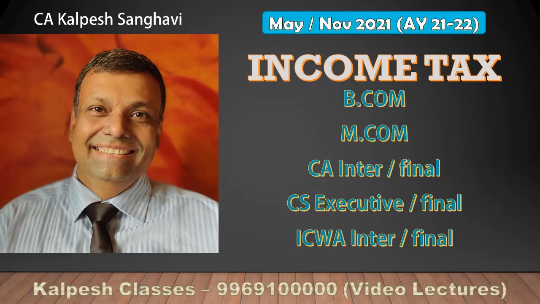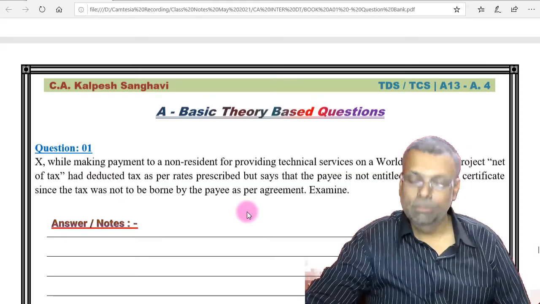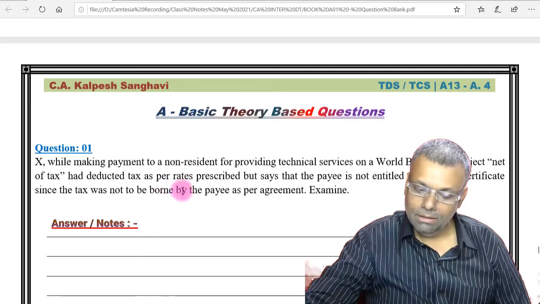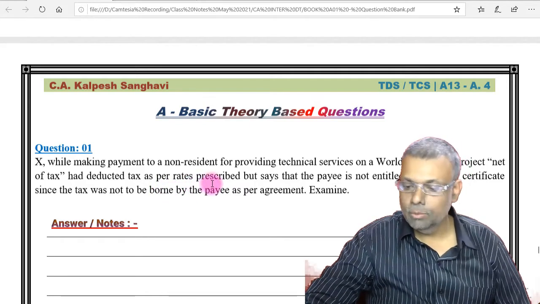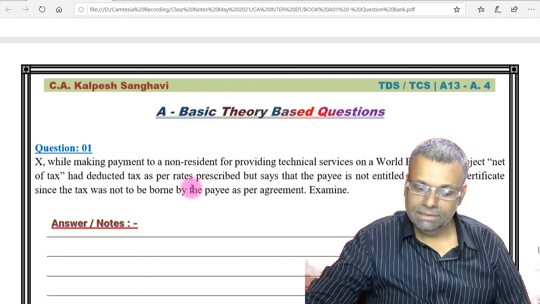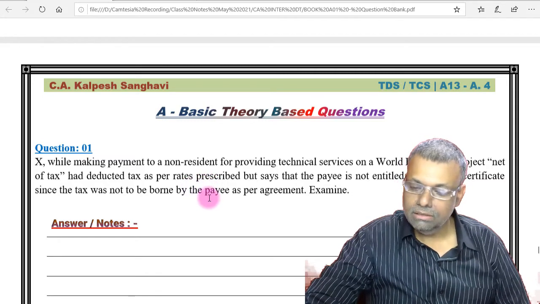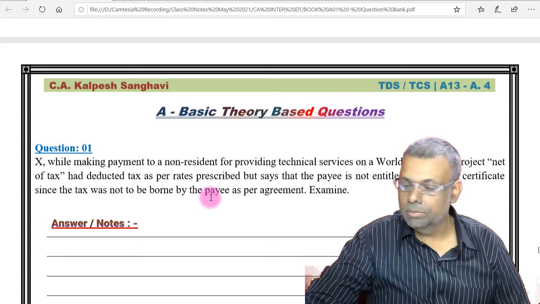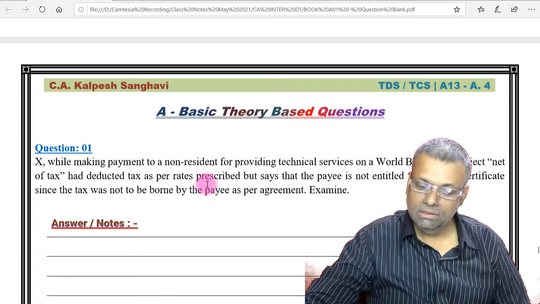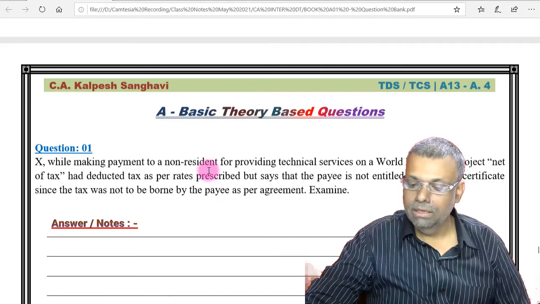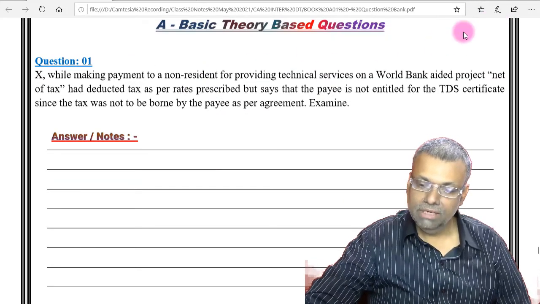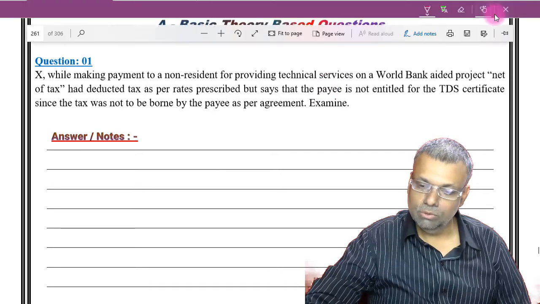Now, friends, come to this particular question. A simple introductory question, Question 1. While making payment to a non-resident for providing technical services on a World Bank aided project, the payer, net of tax, deducted the tax as per the rate prescribed, but says that the payee is not entitled to the TDS certificate since the tax was not to be borne by the payee as per the agreement. Examine.